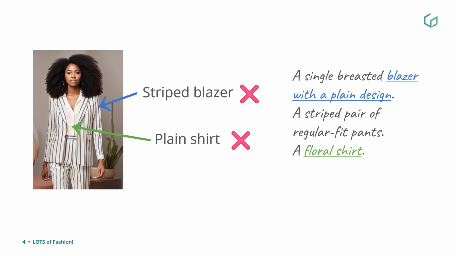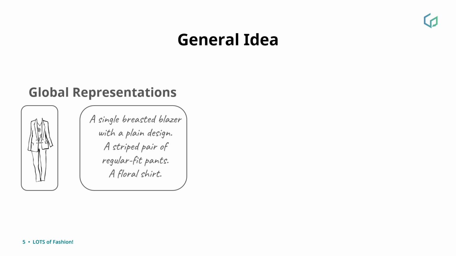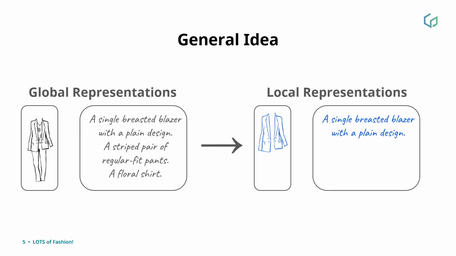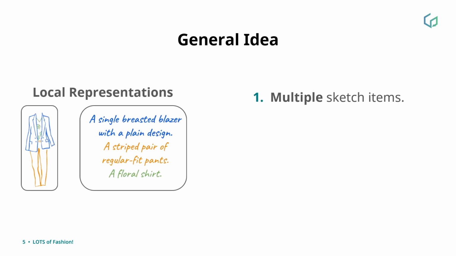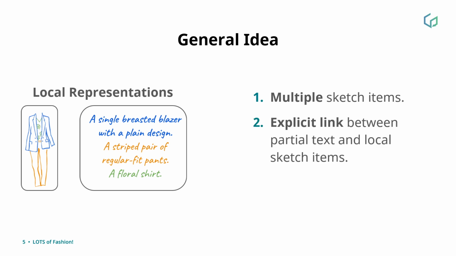We refer to the problem of attributes appearing in the wrong items as attribute confusion, and we aim to solve this with our work. Our idea revolves around shifting from a set of global representations to a set of paired localized ones for each item in the outfit. Shifting to localized representations allows the user to specify the exact number and location of the items composing the outfit, as well as providing an explicit link between the partial descriptions and the item locations in the sketch. Furthermore, this linked information is available from the start of the outfit design process, making data collection easier and the final pipeline intuitive for the end user.